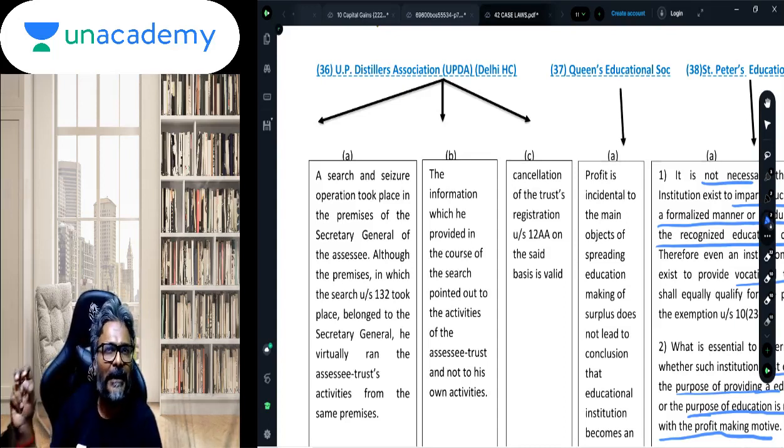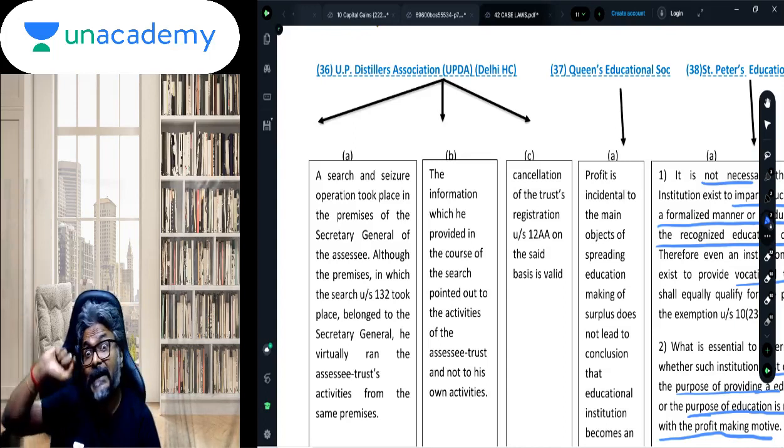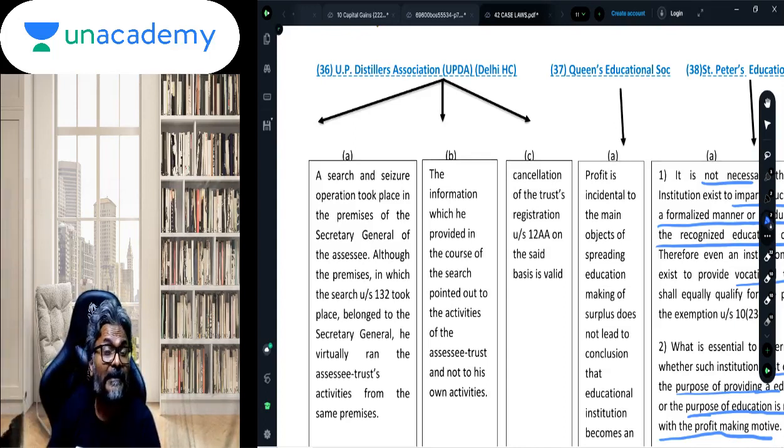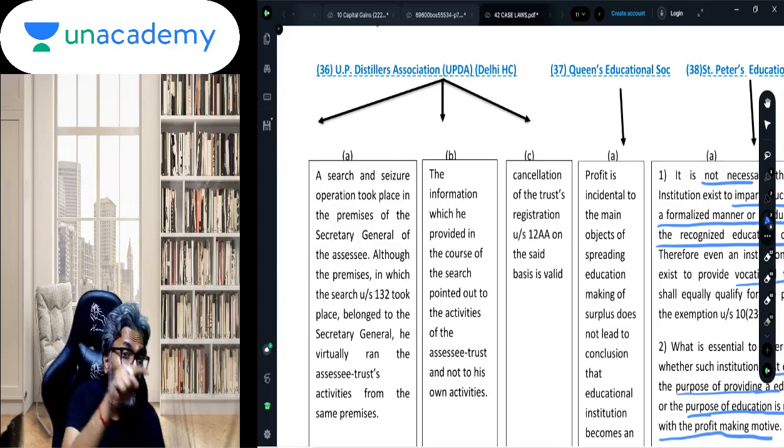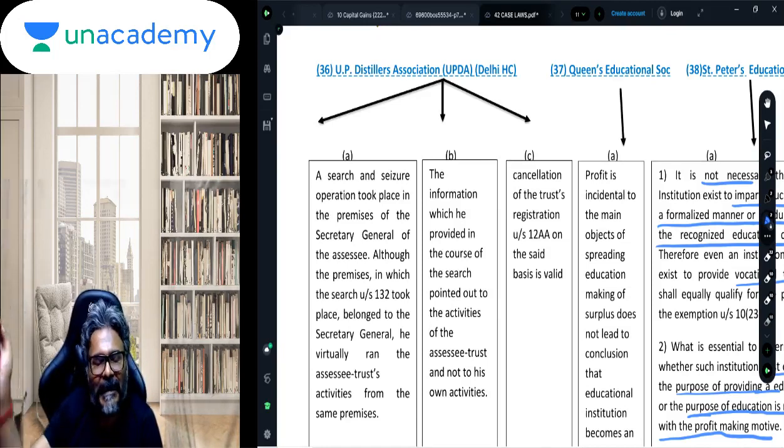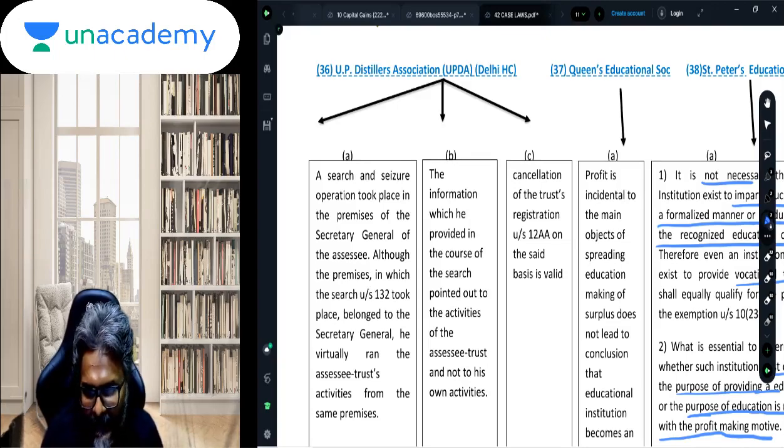Therefore, it was the evidence being collected and relied upon by the CIT to cancel the registration of the trust. Those evidences collected from the premises of the Secretary General were considered as valid evidence for the purpose of cancelling the registration of the trust.